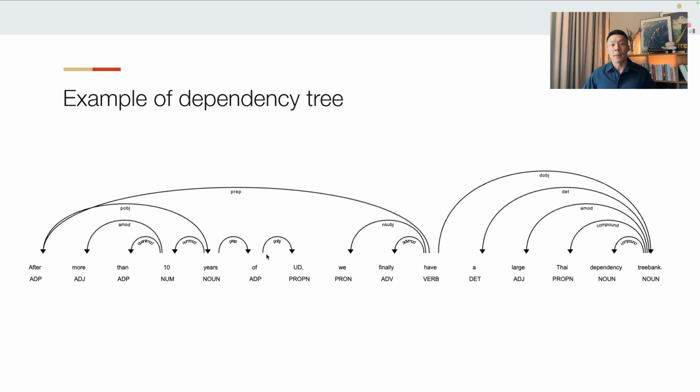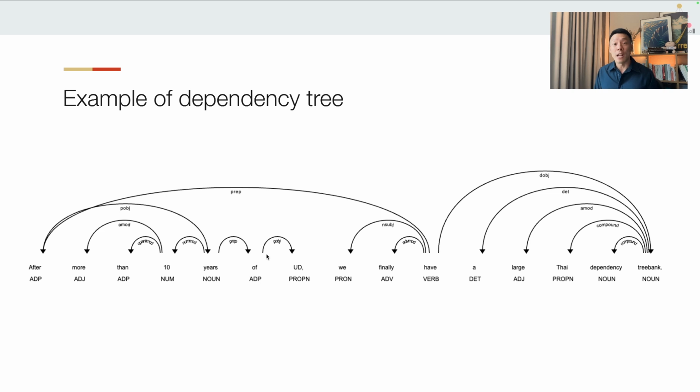Let's look at an example. This is an example of a dependency tree in English. You can see here that "have" is the root verb, so that's the root of the tree, and it has quite a few dependents. It has the prepositional phrase "after more than 10 years of UD" as one of the dependents, and it has "we" as a noun subject.